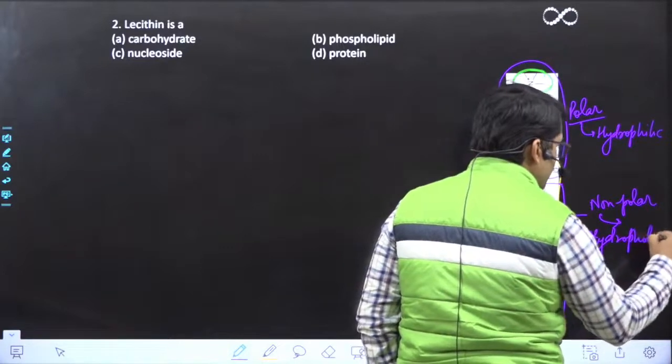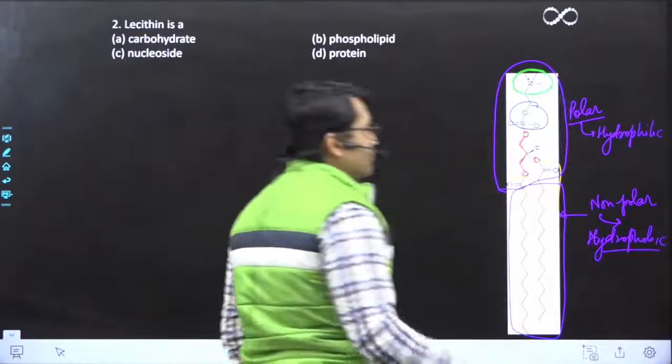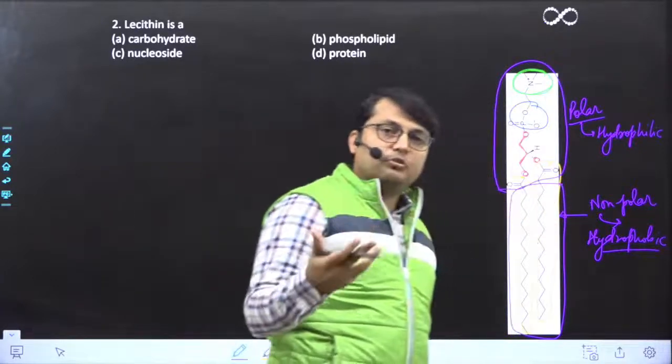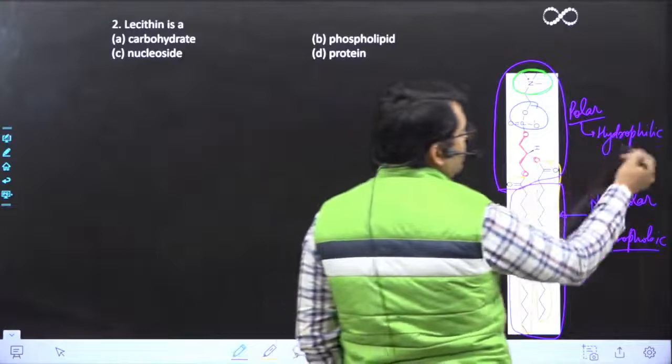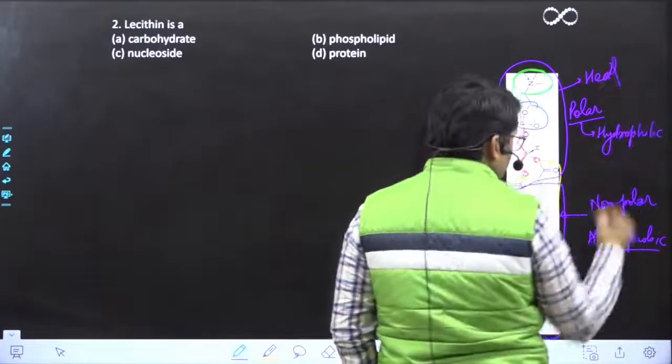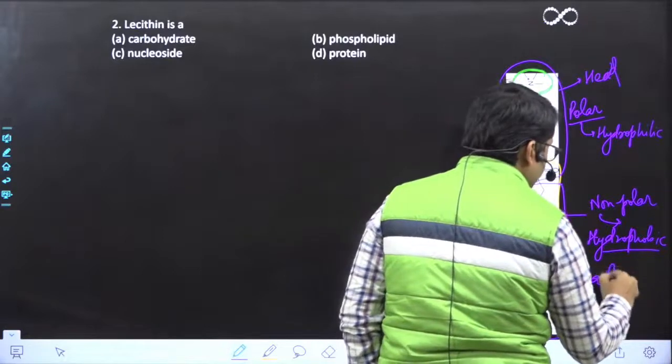Got it? So this lipid molecule has both hydrophilic and hydrophobic parts. This hydrophilic part is also known as head, okay, and this is known as tail.